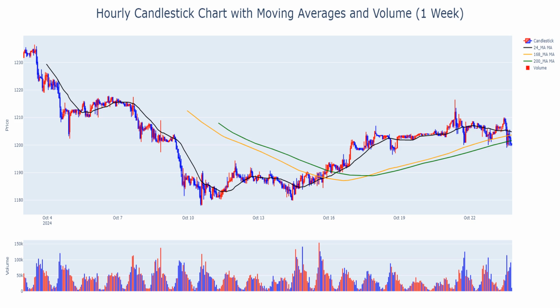Moving average. Volume. Currently, USDTARS is trading at 1,200 Argentine pesos and 20 centavos, just below the 200-day moving average (MA) of 1,201.6330. This indicates a slight bearish sentiment in the short term. The coin has been fluctuating around this average, struggling to gain momentum for a breakout.